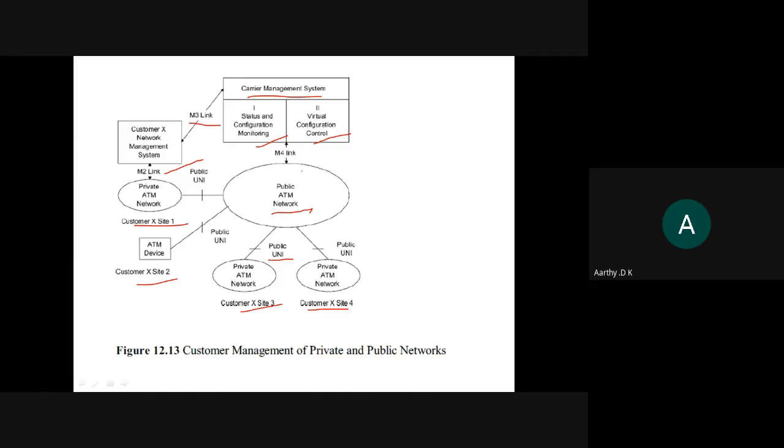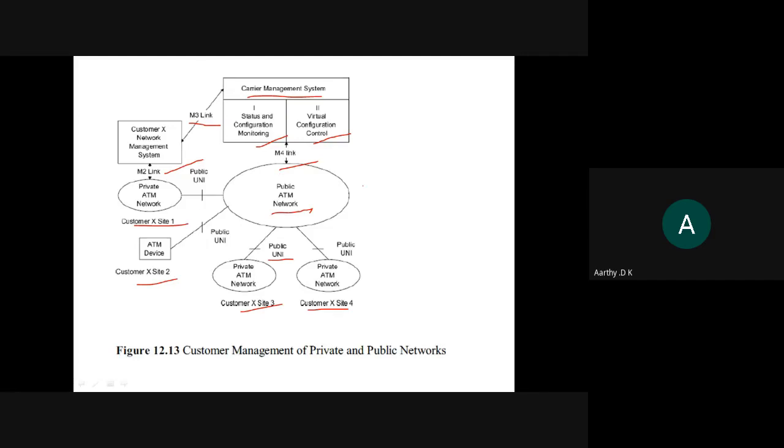So when I'm trying to communicate with this, there comes the M4 layer. The M4 layer is used when a public network management system communicates with a public ATM system. This public ATM system will have more ATM elements like switches and workstations, which are specific to the ATM.